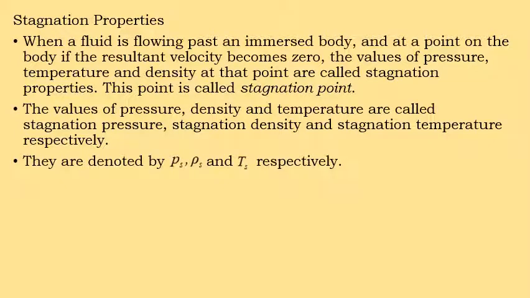The values of pressure, density and temperature at the stagnation point are called the stagnation pressure, stagnation density and stagnation temperature respectively. These properties are denoted by Ps, rho s and Ts respectively. Here S indicates the stagnation point.